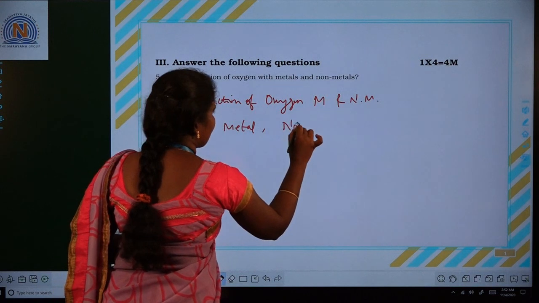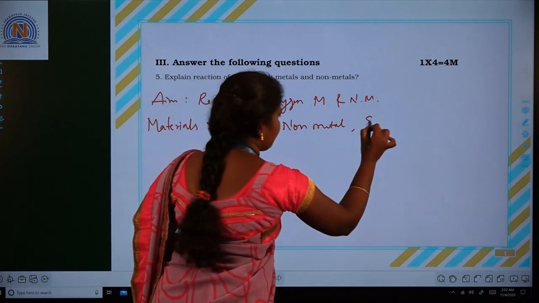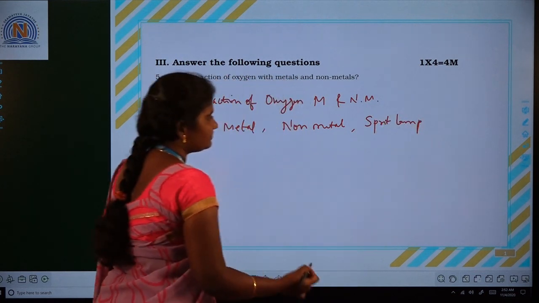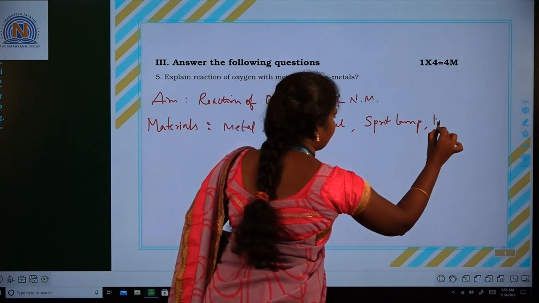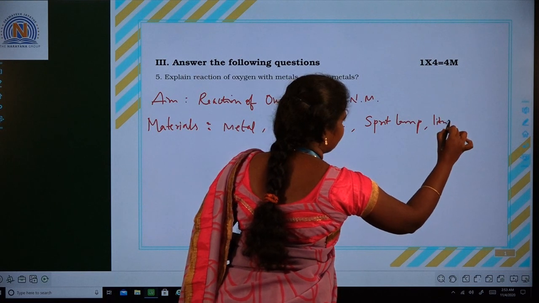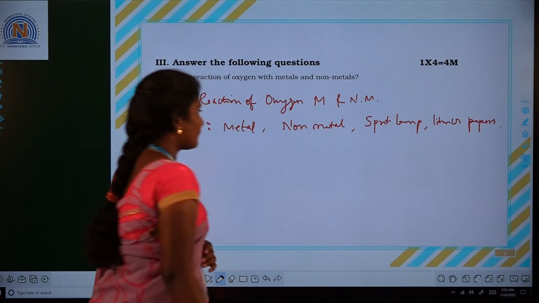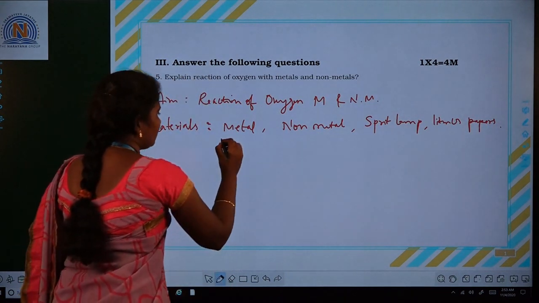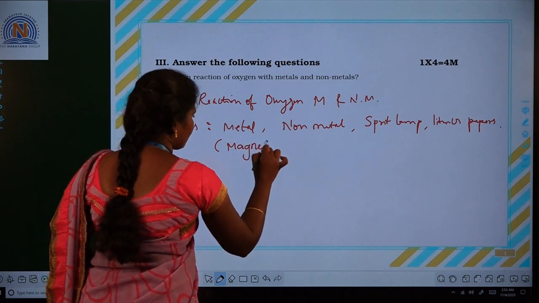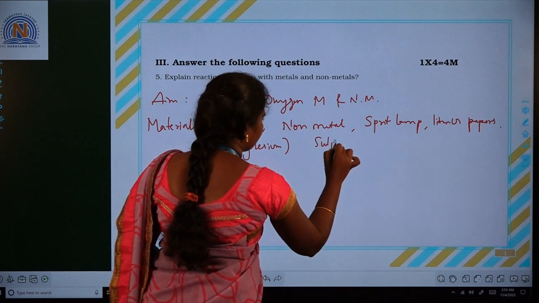We also need a spirit lamp or Bunsen burner and litmus papers. Here the metal sample is magnesium and the non-metal sample is sulfur.